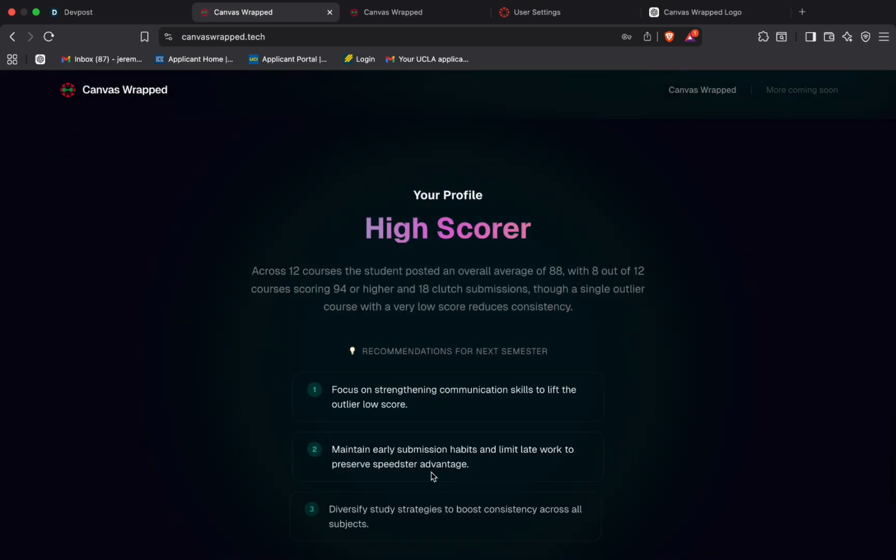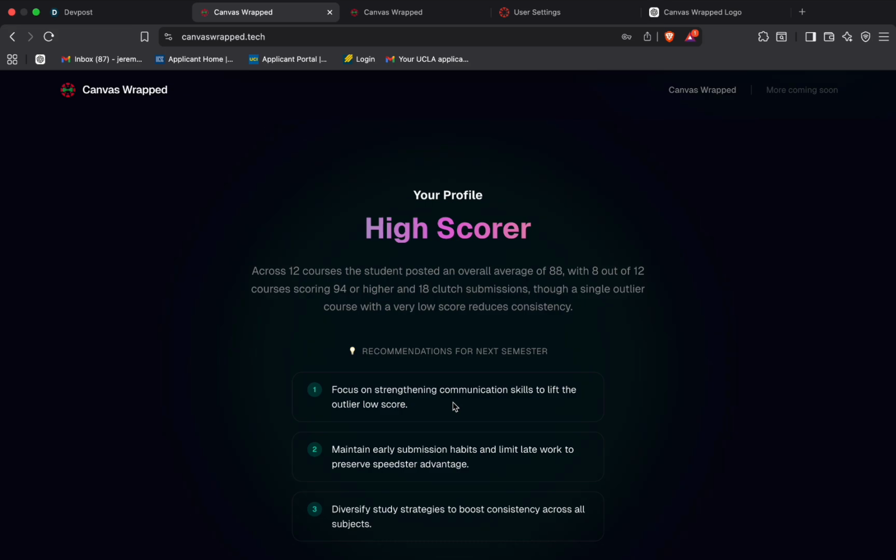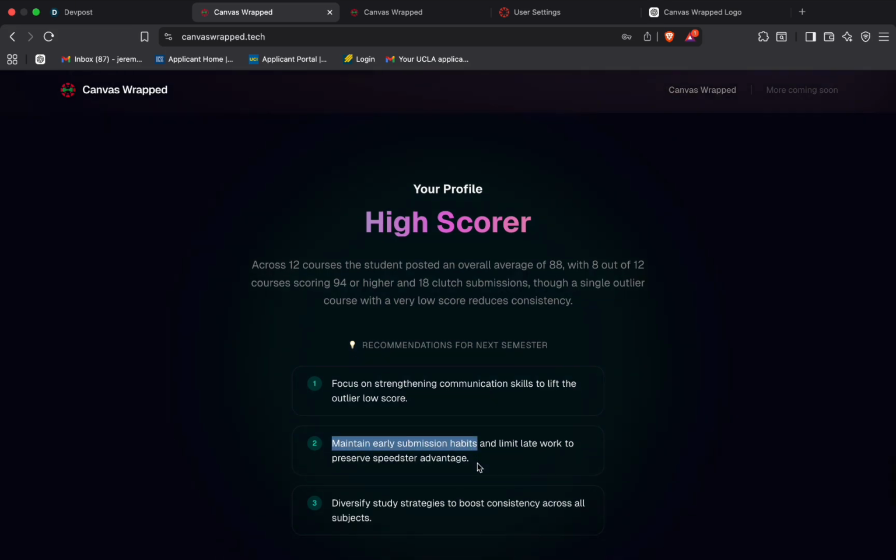Damn. So overall, Shin's a high scorer, and some recommendations for next semester is to focus on that communication skills to lift that speech score in any future classes he may take in speech, and maintain those early submission habits.